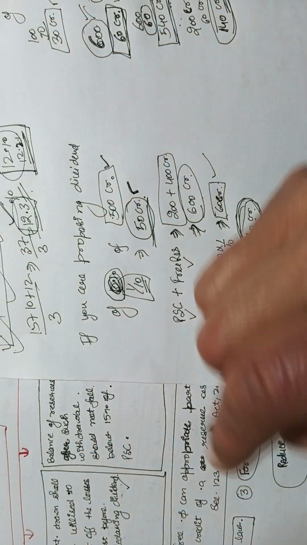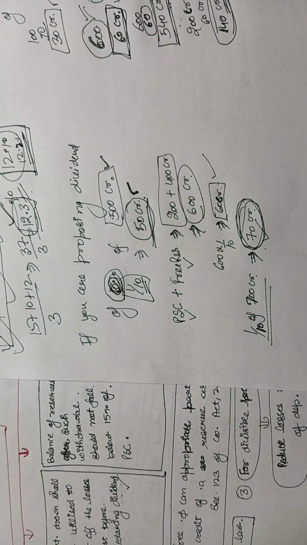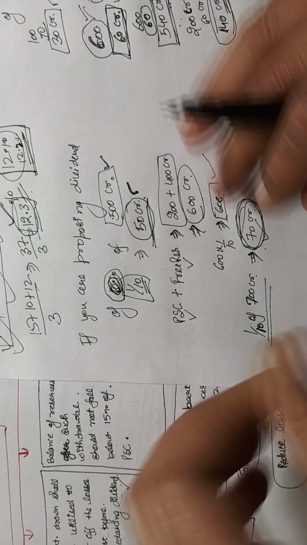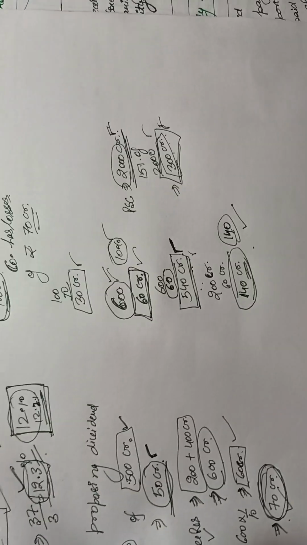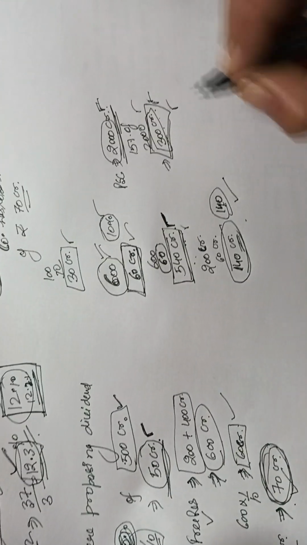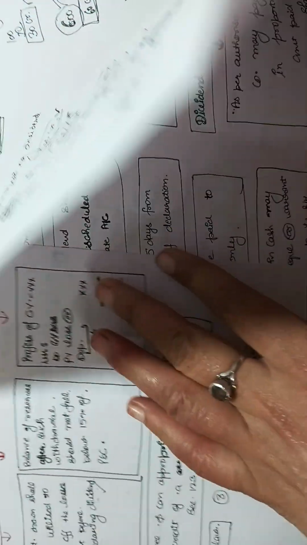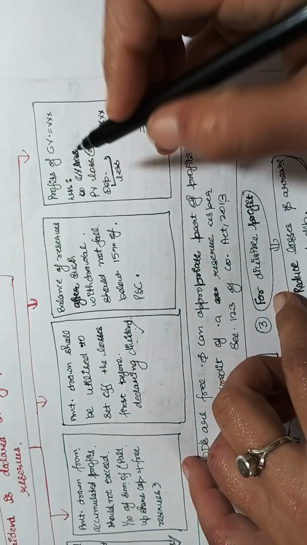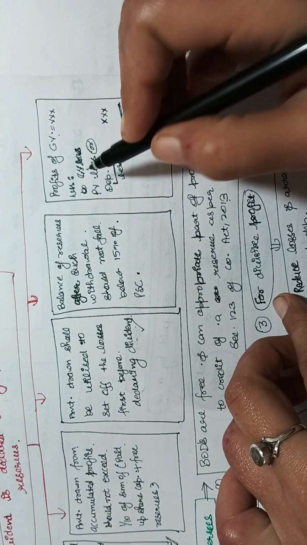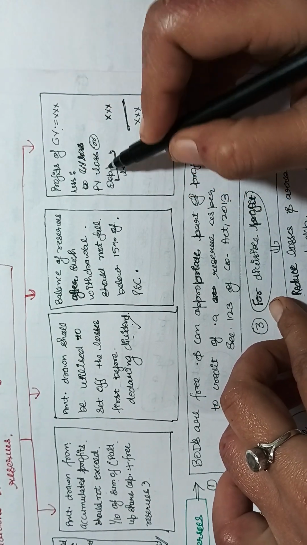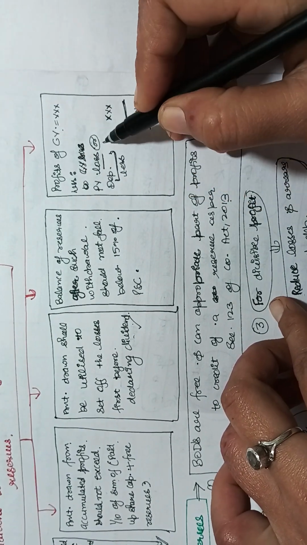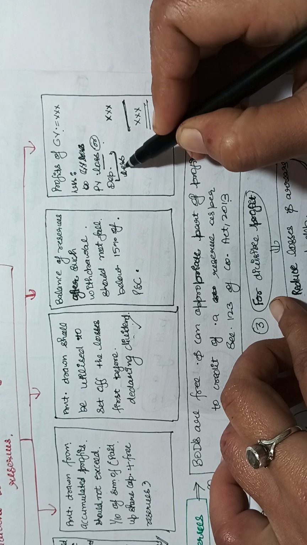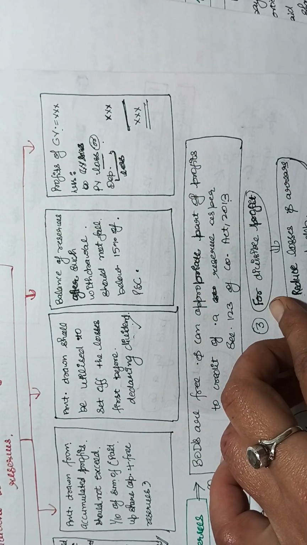Okay, so this condition you should meet out. Don't worry, if anybody has any problem, then I will discuss again. I will repeat this. But first of all, let's complete the fifth condition. What is the fifth condition? Profit of current year less, we will less the previous year loss or depreciation, whichever is less. Okay.